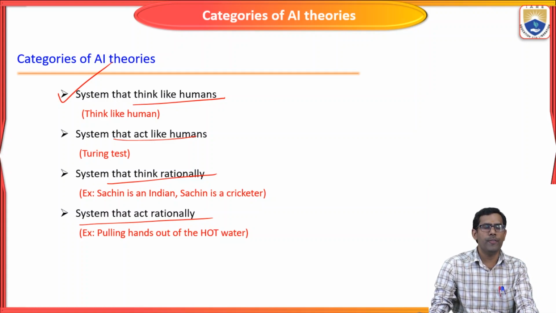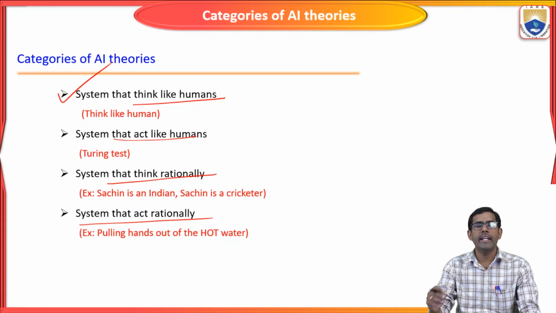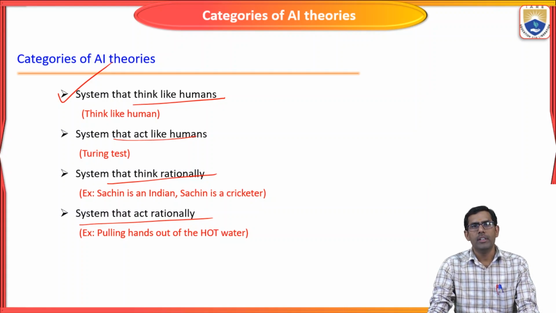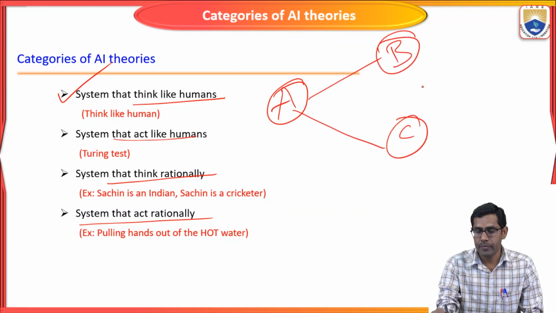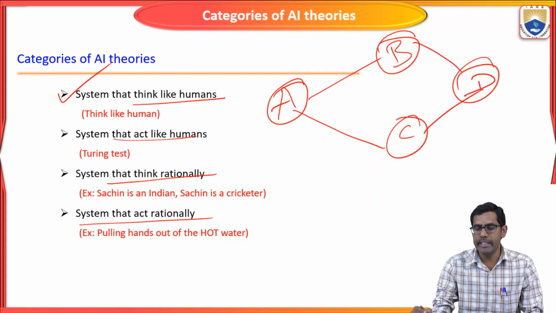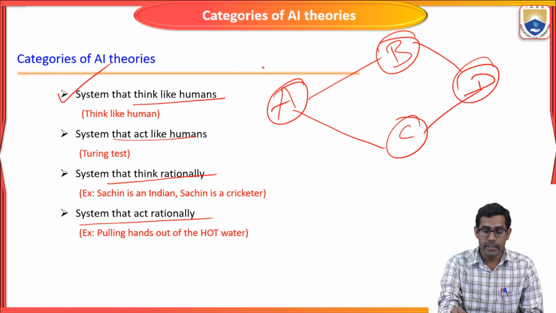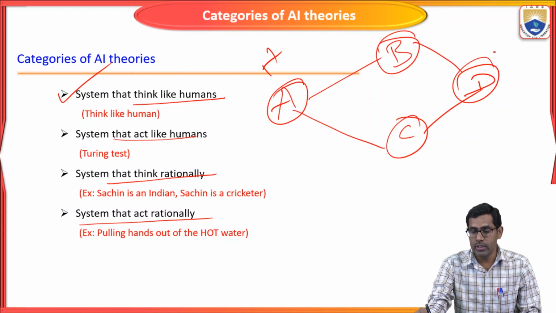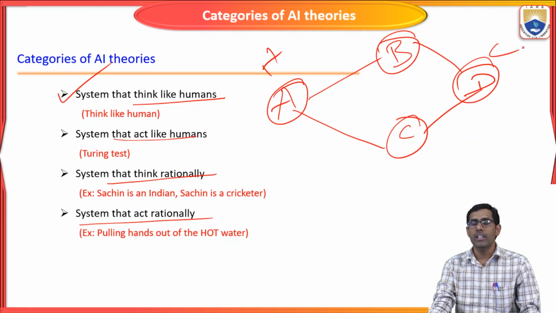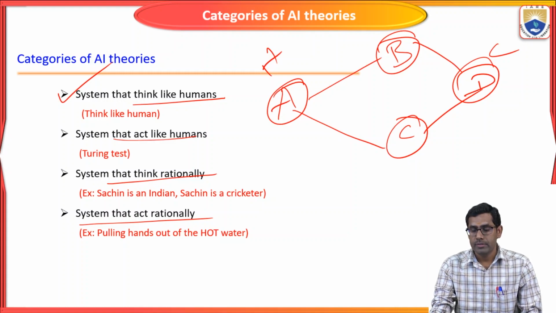We are going to find the shortest path to reach Chennai from Hyderabad. For example, A, B, C, D. Here A is the source, that is Hyderabad, and D is the destination, Chennai. So we have here two paths.